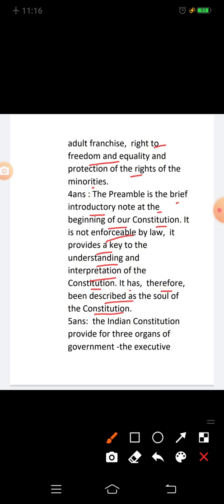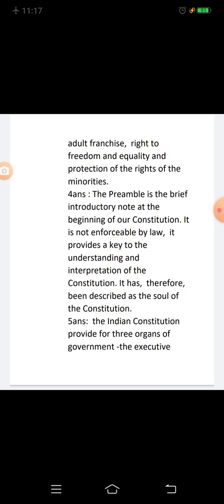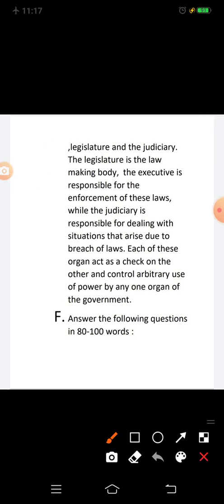Next, question 5. Write a brief note on separation of powers. Answer: the Indian Constitution provides for three organs of government: the executive, legislature and the judiciary. The legislature is the law-making body.